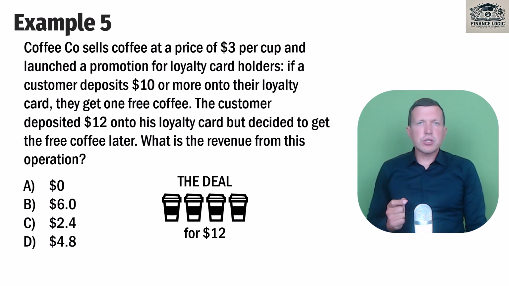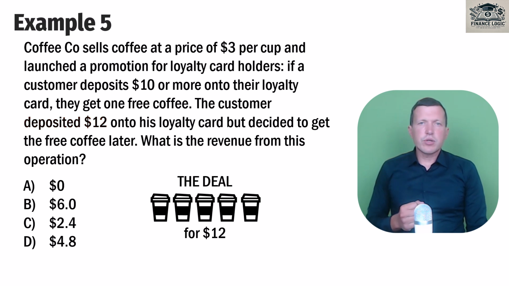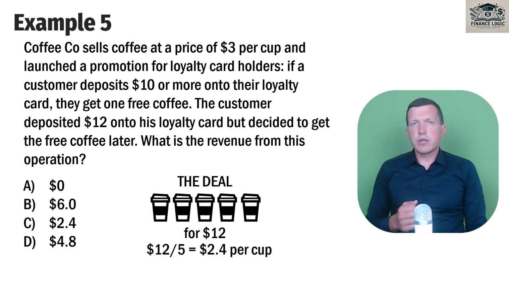But if we pay attention again to our promo campaign, we can say that no, as the customer deposited $12, our customer has the right to receive a 5th coffee, to receive it for free. That is why the deal is, again here, to provide 5 cups for $12. It means that we earn $2.4 per cup. It is very similar to example number 3.